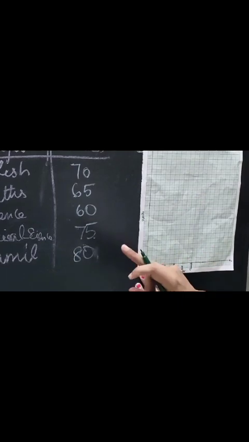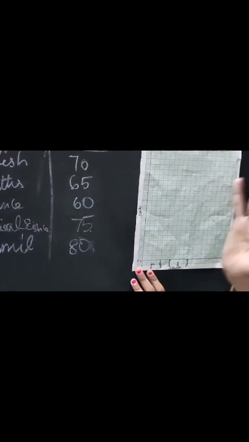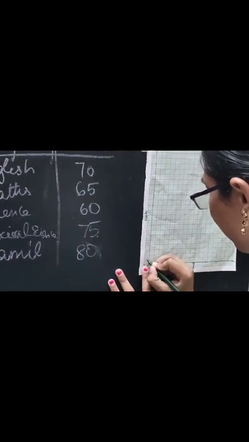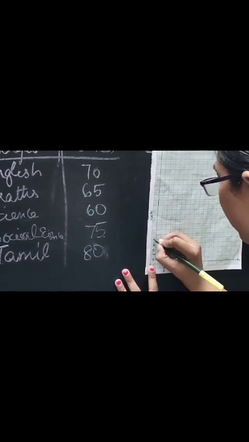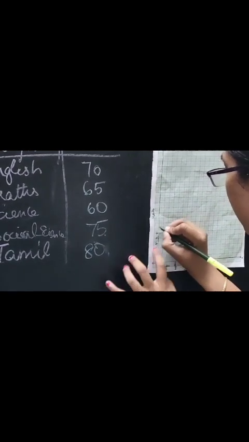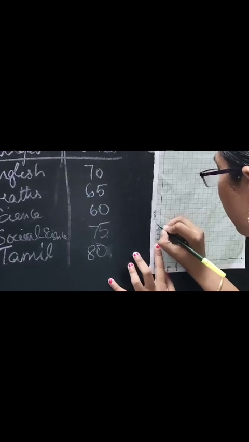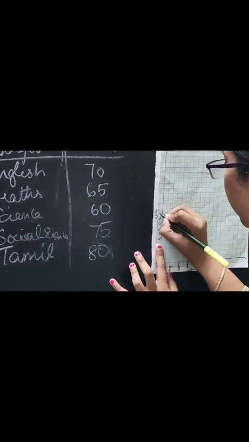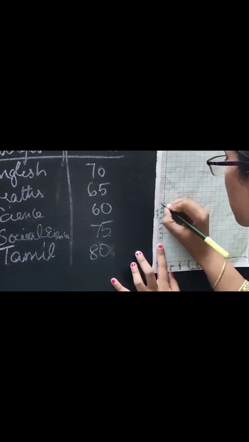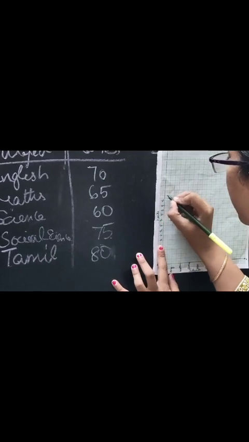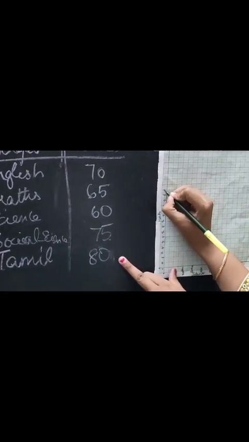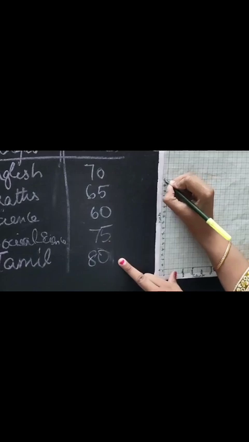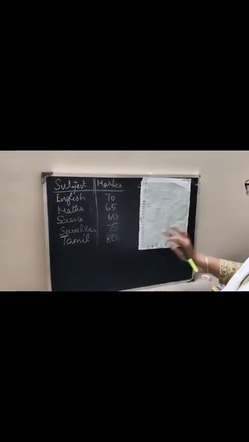I am going to take the distance between the lines as 5, 10, 15, 20, 25, 30, 35, 40, 45, 50, 55, 60, 65, 70, 75, 80, 85. Till 85 I am writing this.